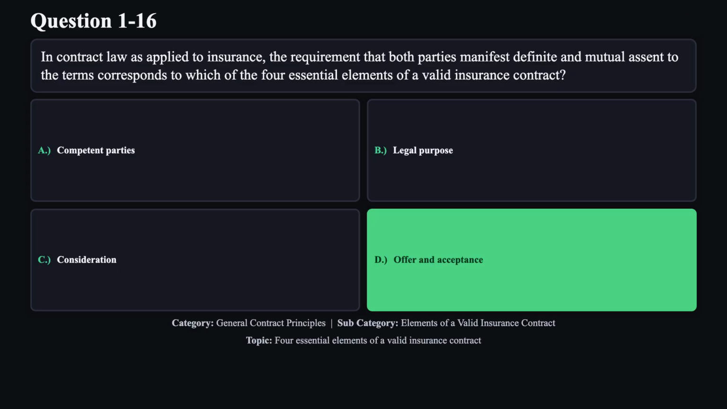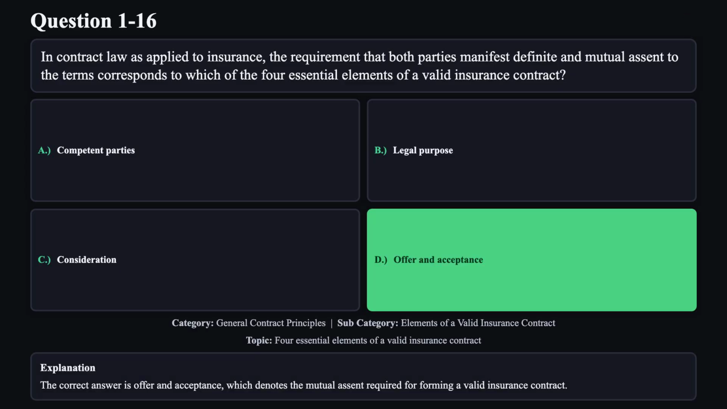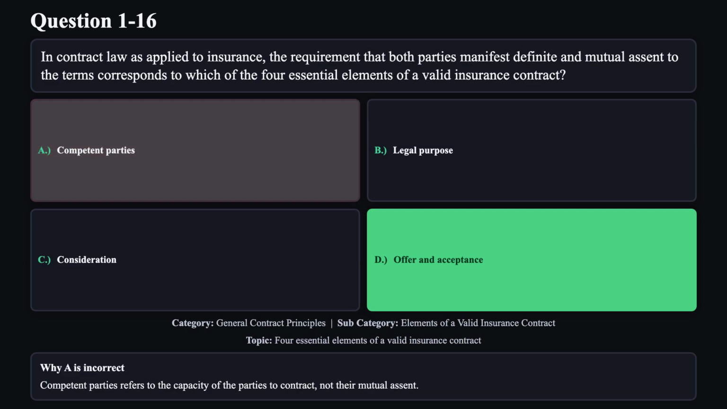The correct answer is D. The correct answer is offer and acceptance, which denotes the mutual assent required for forming a valid insurance contract. Reason A is not correct. Competent parties refers to the capacity of the parties to contract, not their mutual assent.